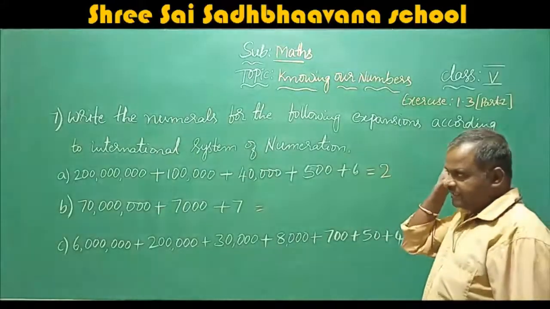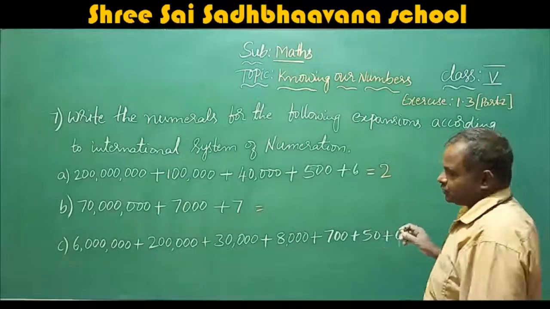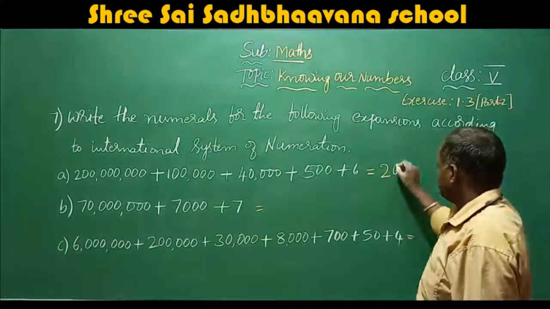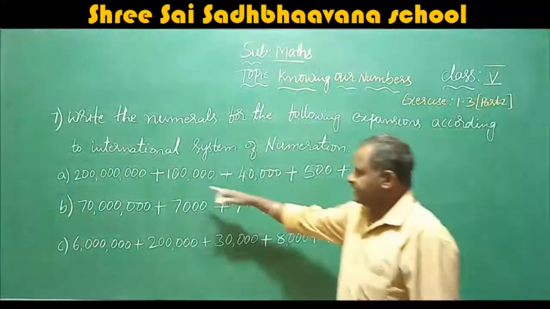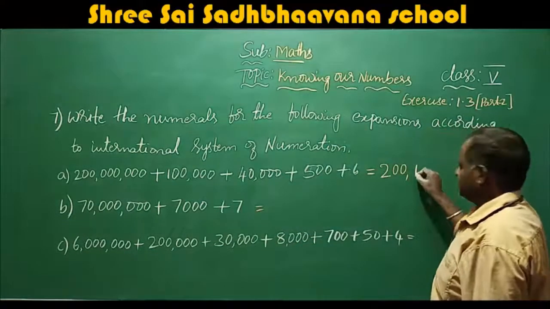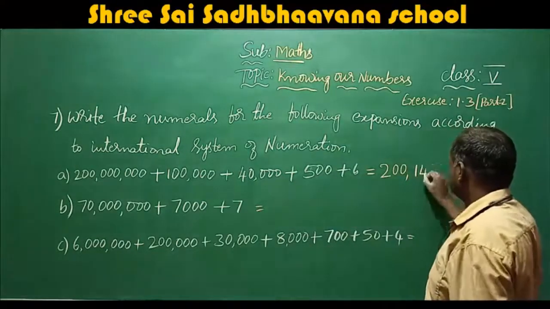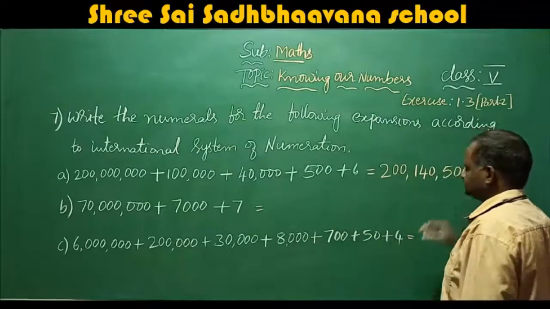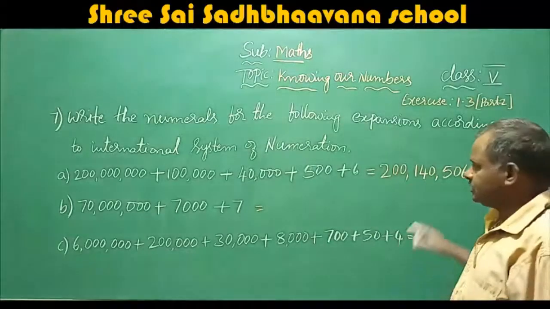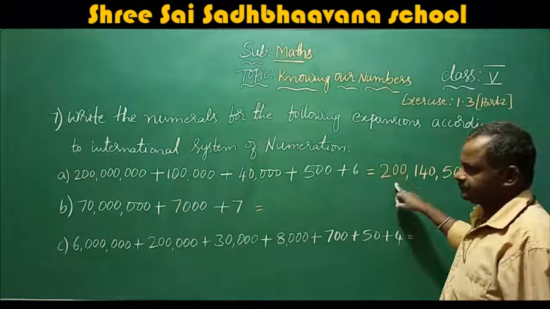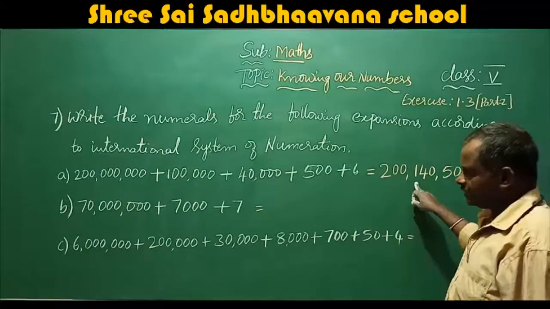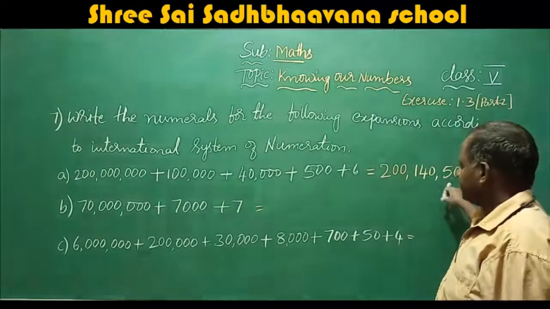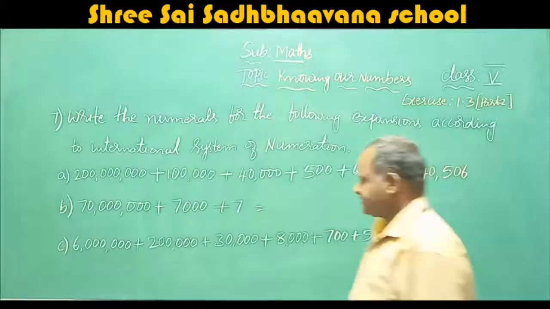No 10 million or million, so you write 200 million. Okay, 100,000, 40,000, 506. I think you understand. 200 million, 140,000, 506.